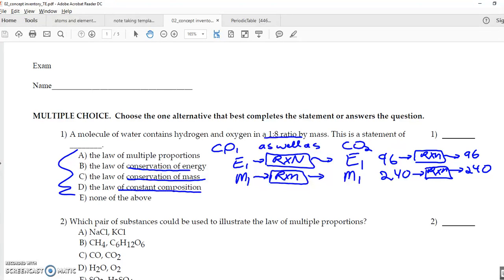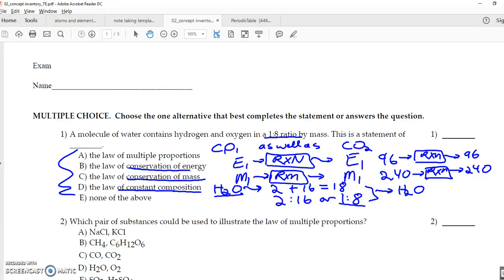Law of constant composition. That's interesting. That tells me that if I have, say, H2O, the mass composition would be 2 AMU hydrogen plus 16 AMU for oxygen, yielding 18. So my ratio is 2 to 16 by mass, or 1 to 8. Now that tells me that if I ever have hydrogen and oxygen with that ratio, 1 to 8, it's going to be only one molecule, and that's water.